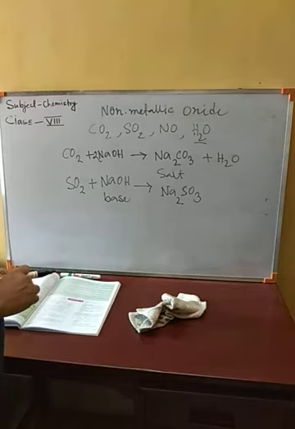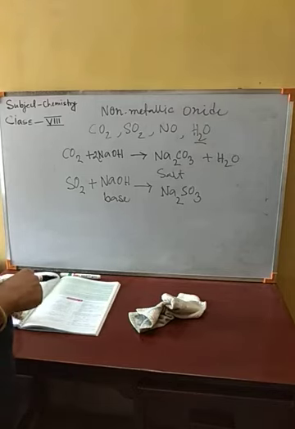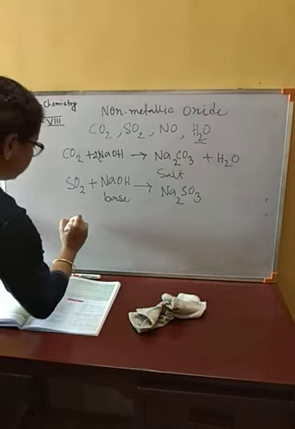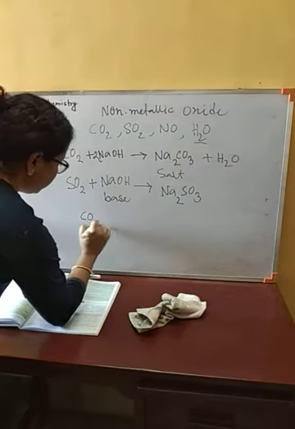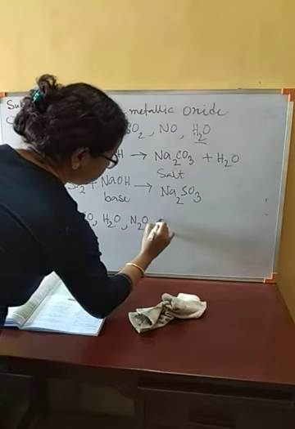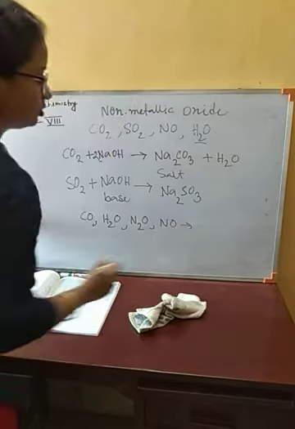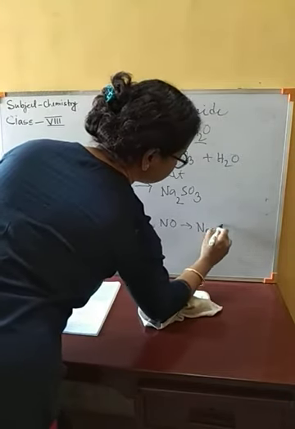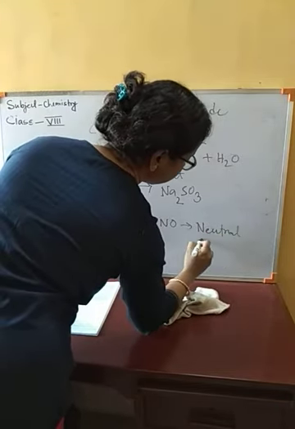Now the non-metallic oxides, like we said: water, carbon monoxide, nitrous oxide, nitric oxide, these are neutral oxides.